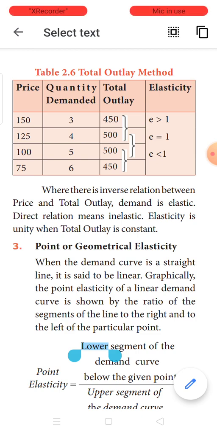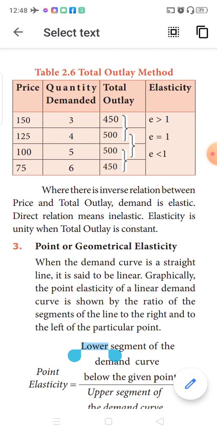Now come to the next rows. When the price is 100, you demand 5 units, and the total amount spent is 500, 100 into 5. When the price falls to 75, you demand 6 units of the commodity. How much expenditure are you doing totally? 75 into 6, 450.